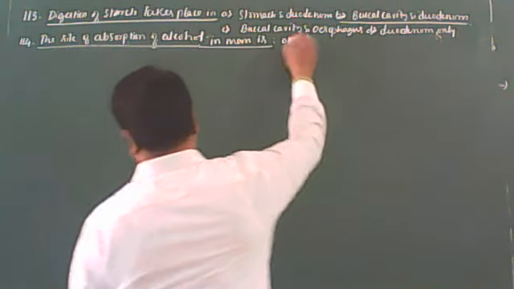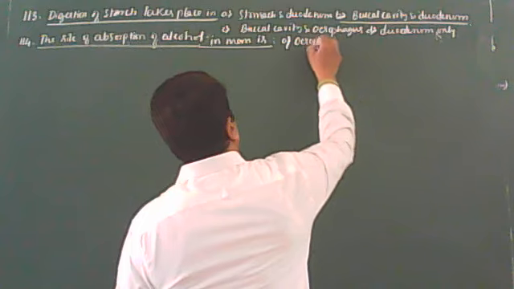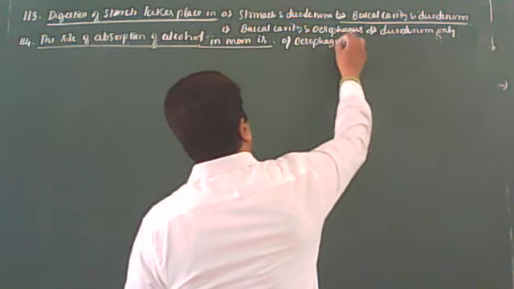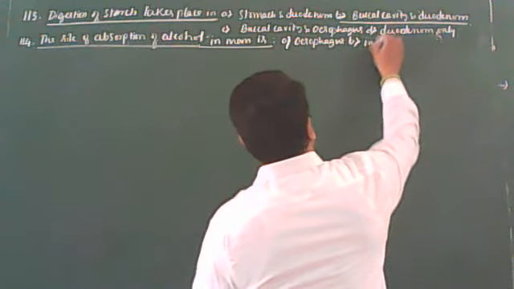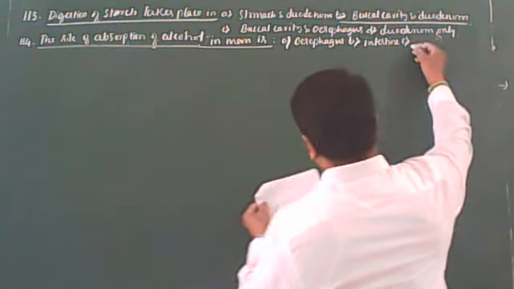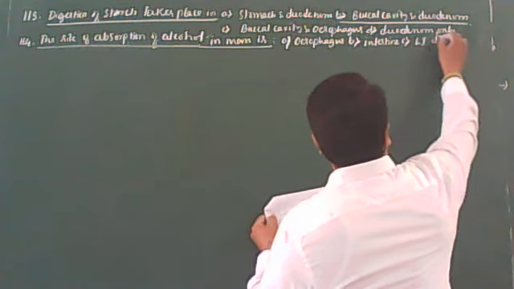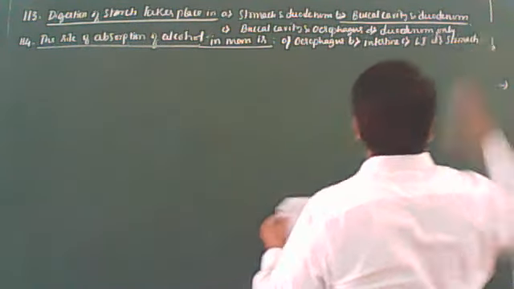Here, students, the options are: the first one is the esophagus, second one is the intestine, third option is the large intestine, last option is the stomach. So these are the options.